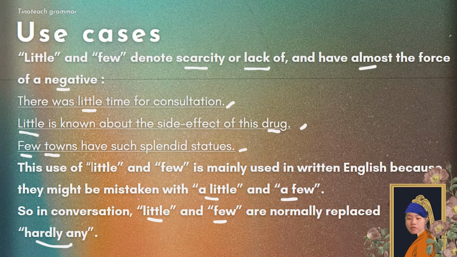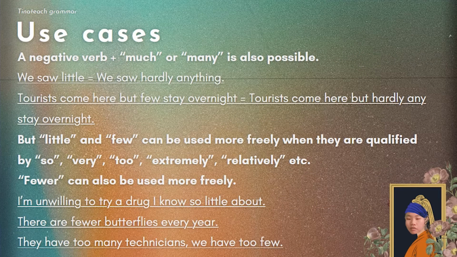All right, let's move on to the second part of use cases. A negative verb plus much or many. Okay, we saw little equals we saw hardly any. We saw little equals we saw hardly anything. And then the second one is tourists come here, but few stay overnight.